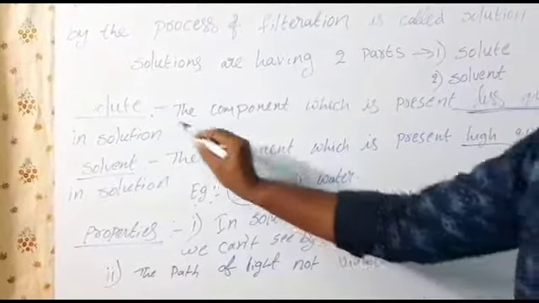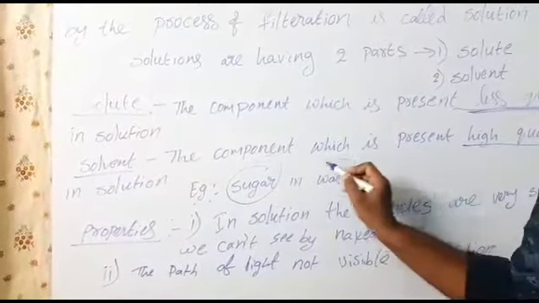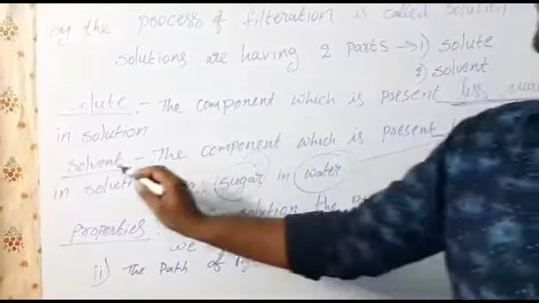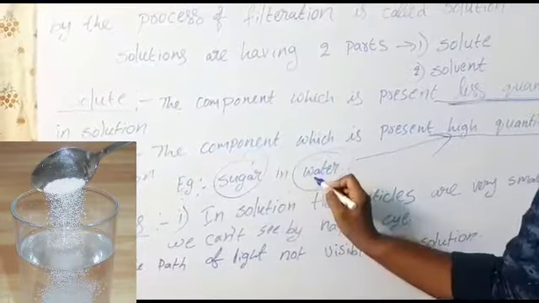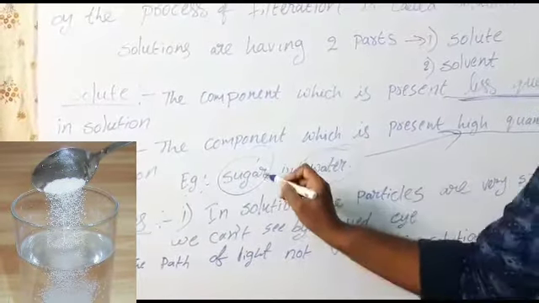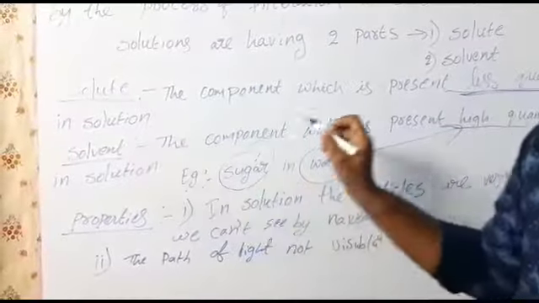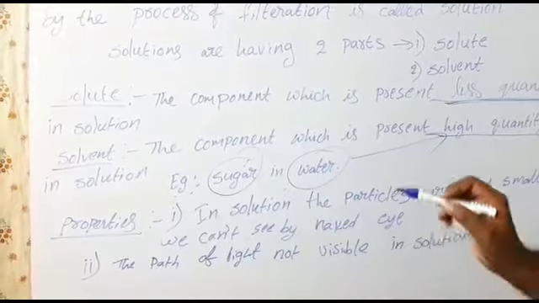So sugar, what can we call it? Sugar we can call solute. And which is in high quantity? Water is in high quantity, so water we can call solvent. This is a sugar solution. In this sugar solution, sugar is the solute and water is the solvent. This is a solution. And what are the properties this solution has?